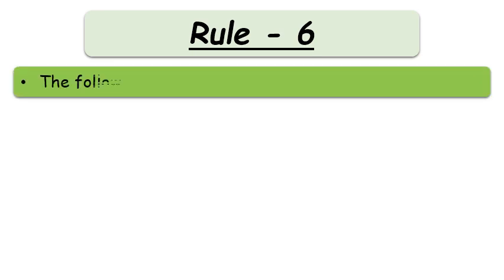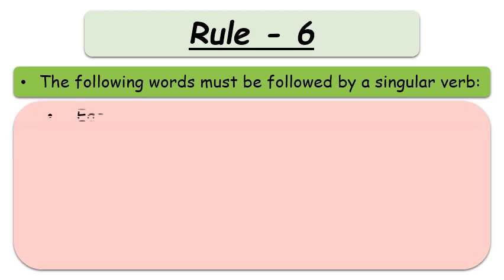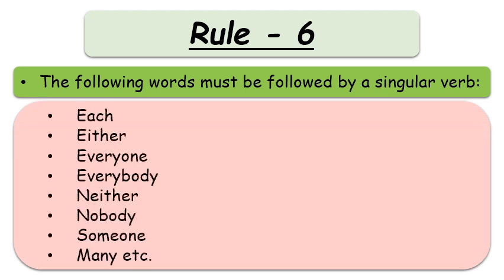Let's see what is rule number 6. The following words must be followed by a singular verb. The words are each, either, everyone, everybody, neither or neither. Both are correct. Nobody, someone, many. If these words are coming in the sentence, then they are always followed by singular verb instead of plural verb.